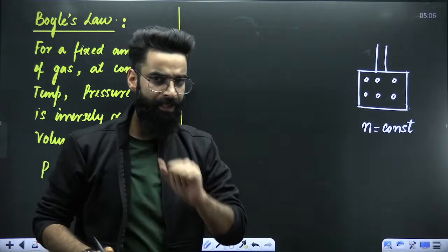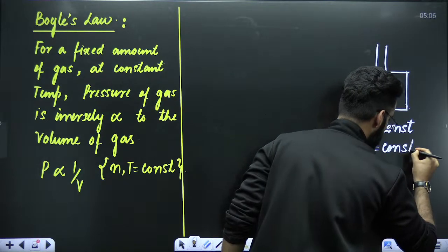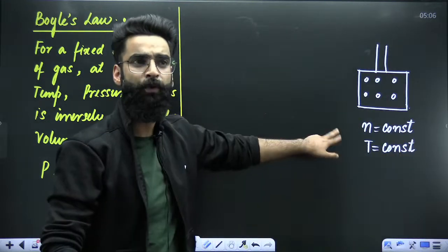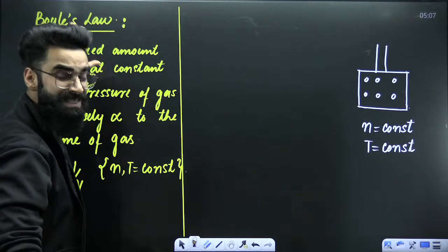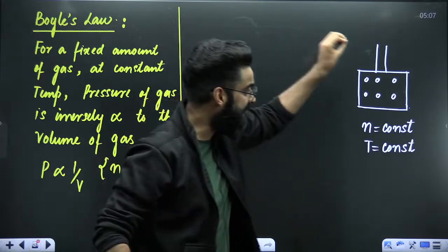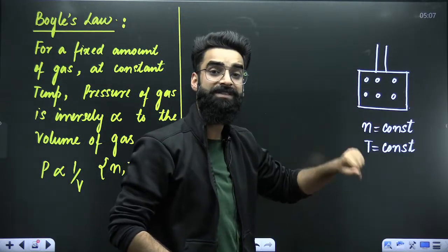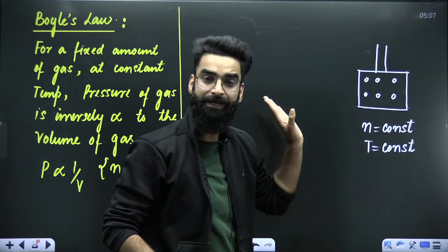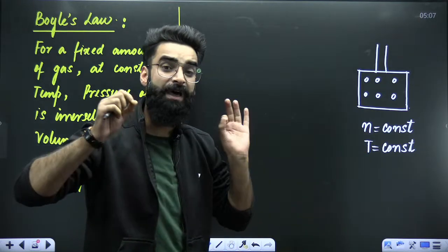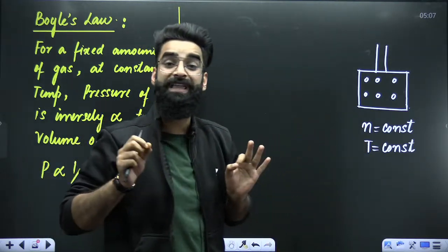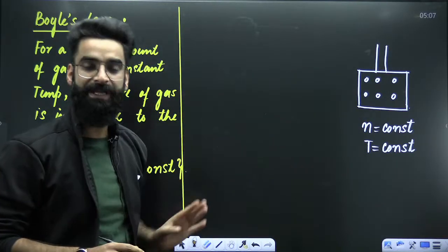Number two, I'm going to keep the temperature of the gas constant as well. Why did I keep moles and temperature of the gas constant? Because Boyle's law is only applicable to the ideal gas if it is present at constant moles and temperature. Only if we do not let the moles and temperature change can we use Boyle's law for the gas in the container.